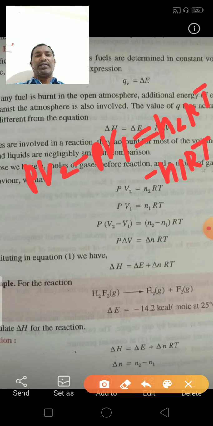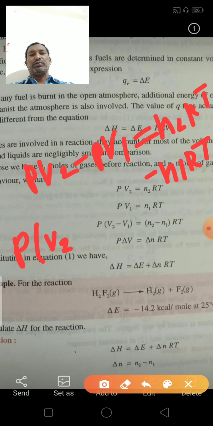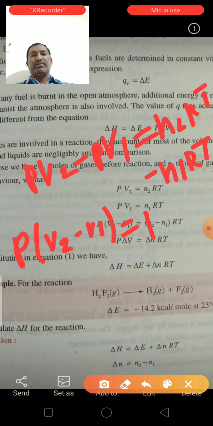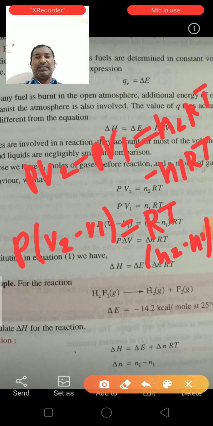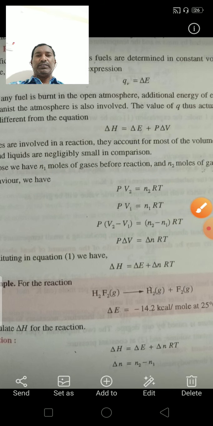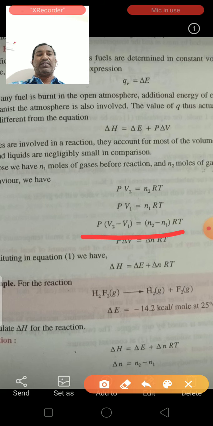Taking RT common, P into V2 minus V1 is equal to N2 minus N1 into RT.